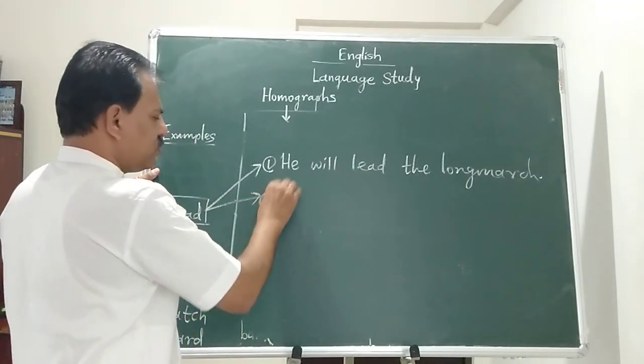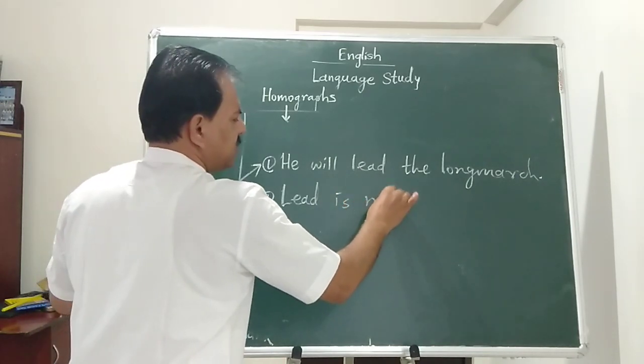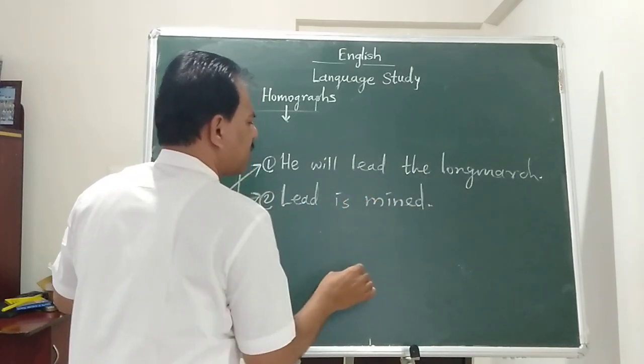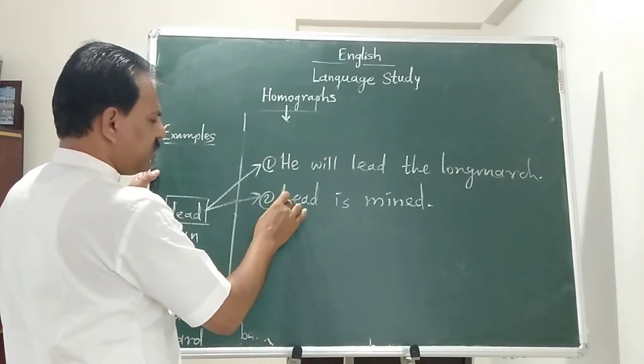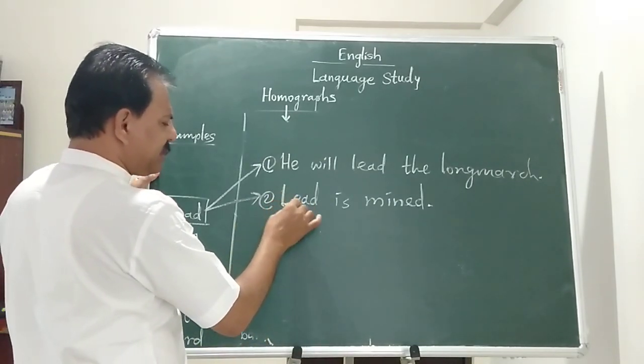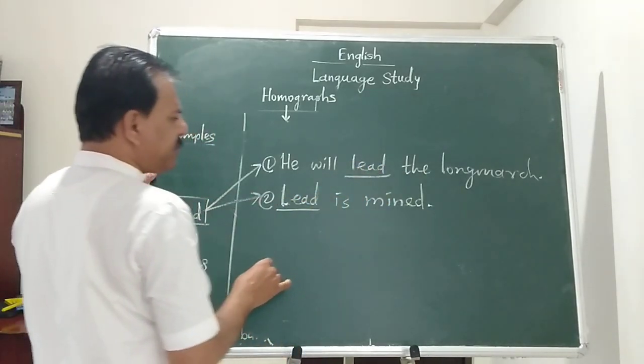And number 2, lead is mined. Now see here, it's the subject of the sentence, so L is capital. This is the difference only, but the same spelling, same pronunciation.